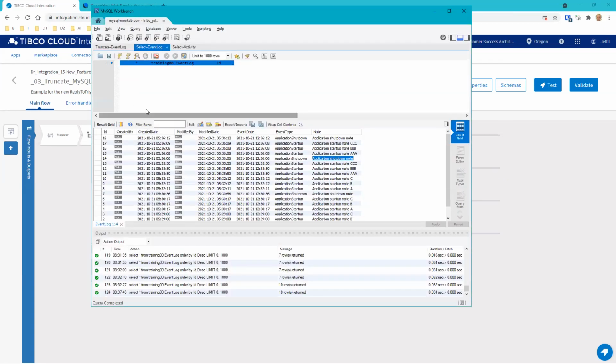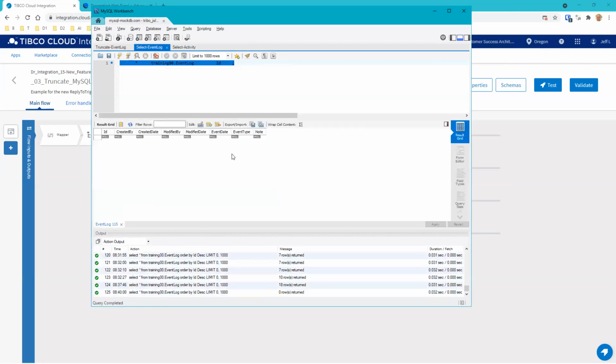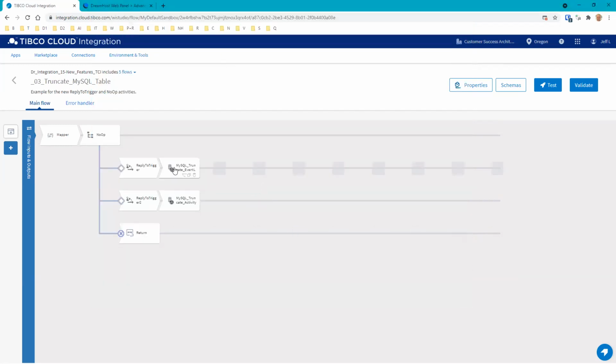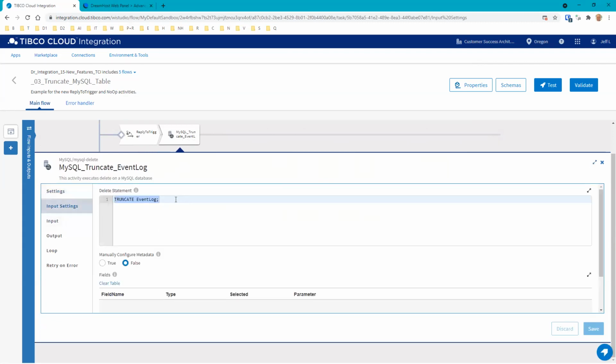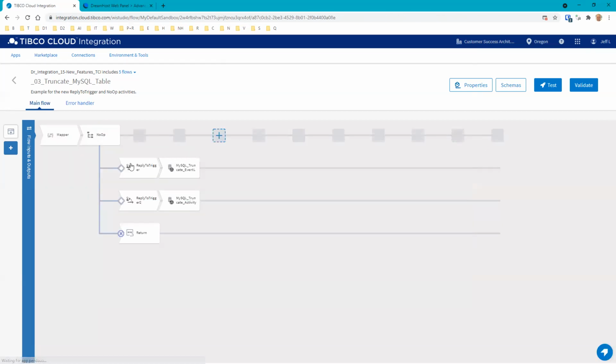And once we head over here and we refresh this table, we see that we actually truncated that table using this particular operation here. And this is what this does. This is basically truncate the event log table right here. So again, this is just a simple REST example that demonstrates how we can reply to the trigger immediately and then do some type of asynchronous processing behind the scenes.